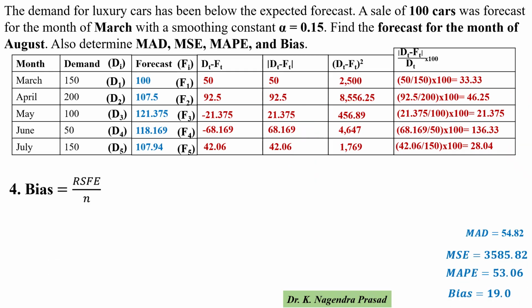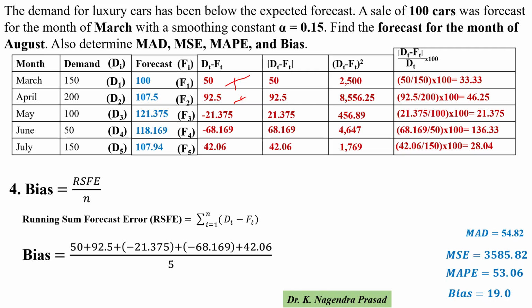Next we determine the bias. We know bias equals the running sum forecast error divided by n, and the running sum forecast error, RSFE, equals the summation of t equal to 1 to n, dt minus ft. Here we already determined the dt minus ft values. So it is the summation of all these values, and divided by n we will get the bias.